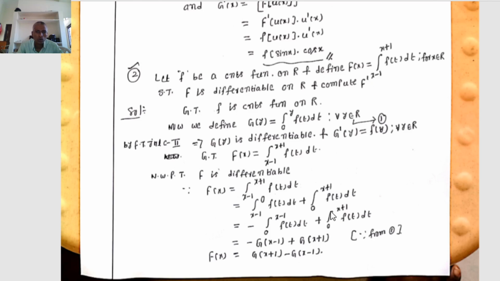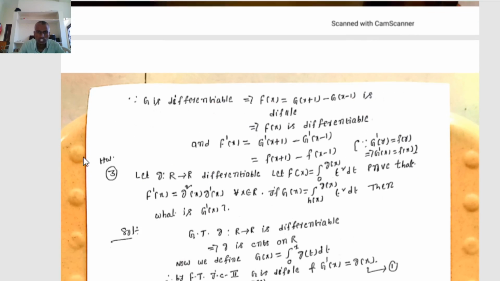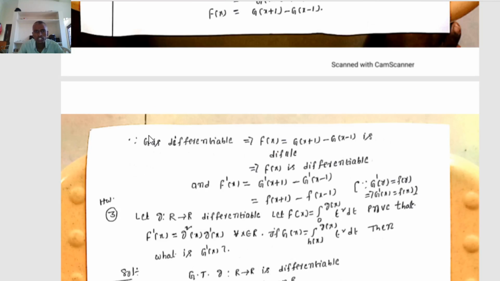Therefore F of x equals G of x plus 1 minus G of x minus 1, where we have to find out the F dash of x. Since G is differentiable, that implies G of x plus 1 and G of x minus 1 are also differentiable. That implies G of x plus 1 minus G of x minus 1 is also differentiable. That implies capital F of x is also differentiable.